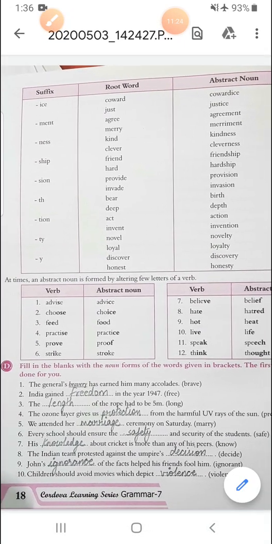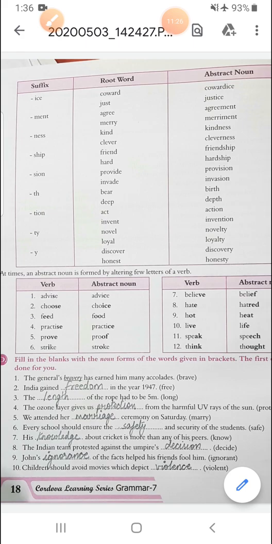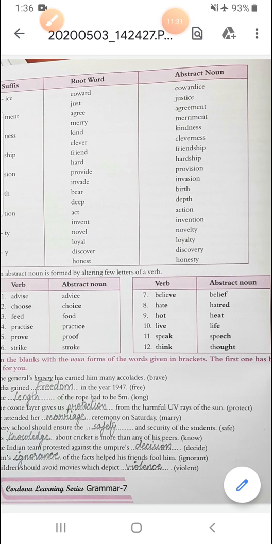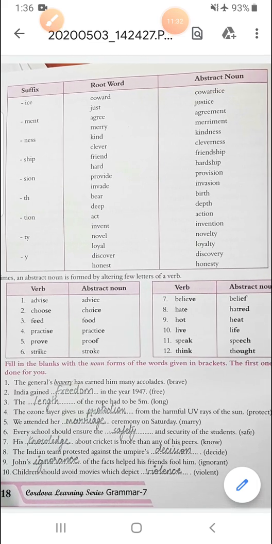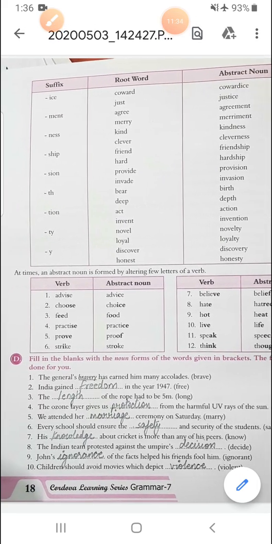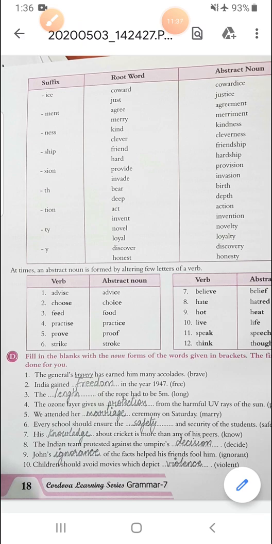Now here is the last exercise of this chapter, filling the blanks with noun forms of the words given in brackets. The first one has been done for you. You can see there are words given in brackets and you have to use them and frame a noun.